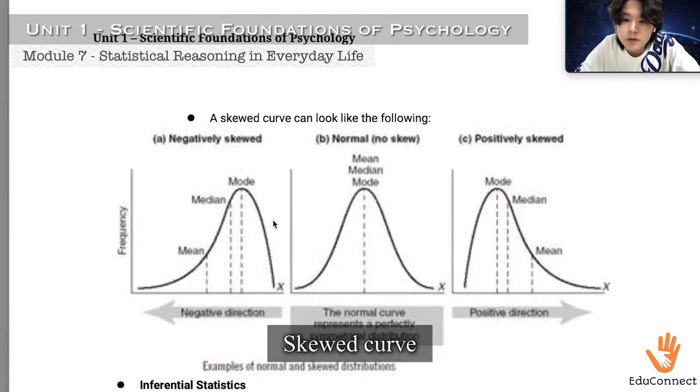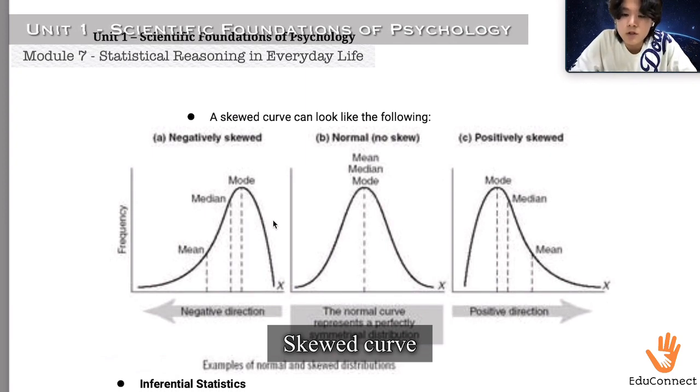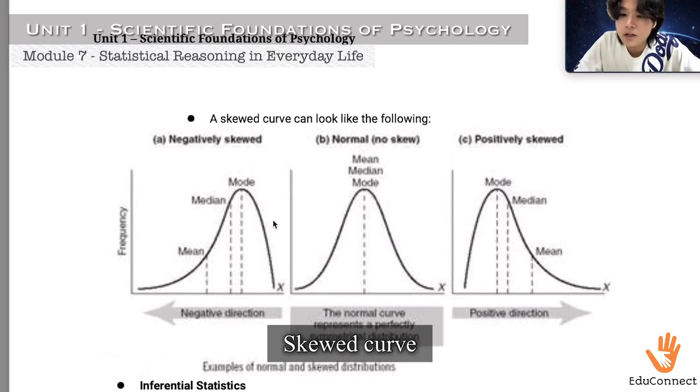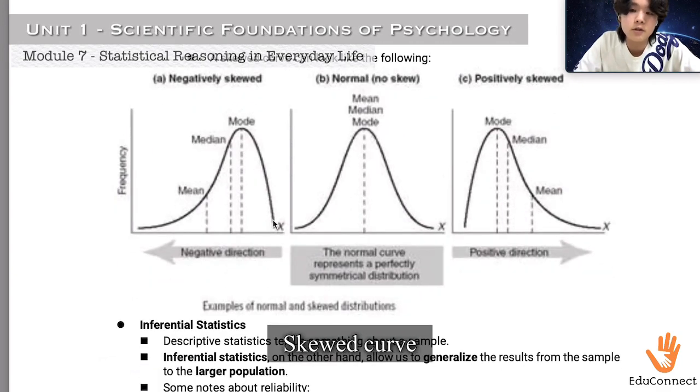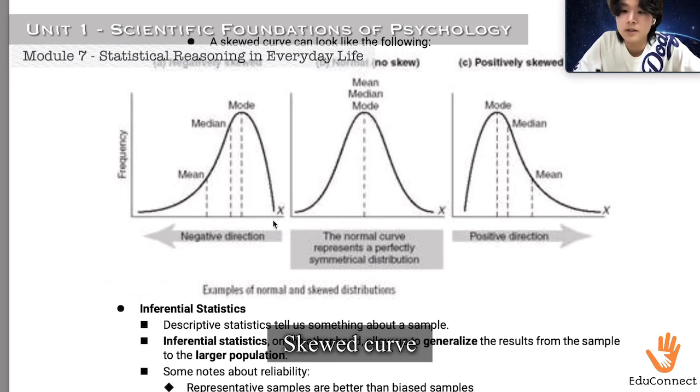Now a skewed curve can look like the following. A negatively skewed graph will have the mode at the highest, the median at the middle, and the mean at the lowest. A normal, no skew curve will have the mean, median, mode at the same point. And a positively skewed graph will have the mean at the highest point, but with the lowest number of values, and the median at the middle, and the mode at the topmost quantity, but the bottommost value. It is the smallest in this skewed graph.